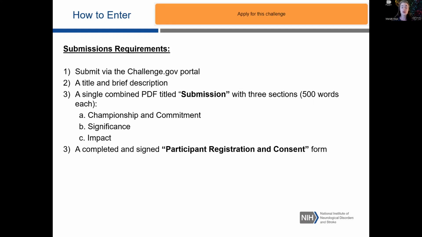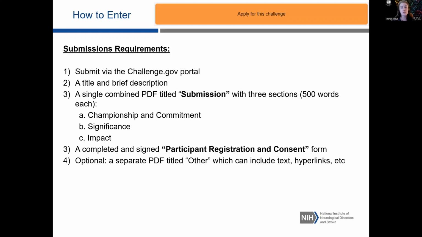We're also asking for a completed and signed participant registration and consent form. So if you're submitting as a team, you can submit one form, but all team members need to complete and sign the form. And then finally, there is an optional PDF entitled Other, which can include text, hyperlinks, or really any other material evidence of the activities described in the submission. This is, however, limited to 1 page, single-spaced, with a minimum font size of 11.